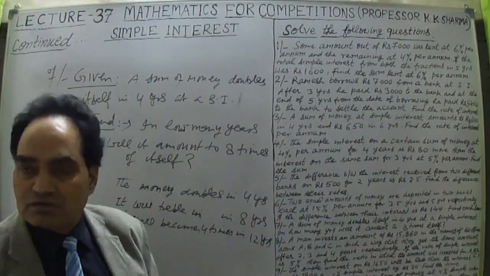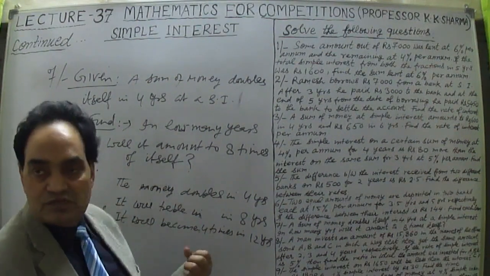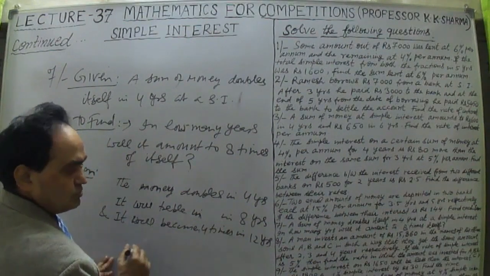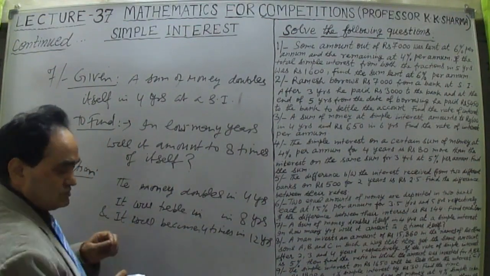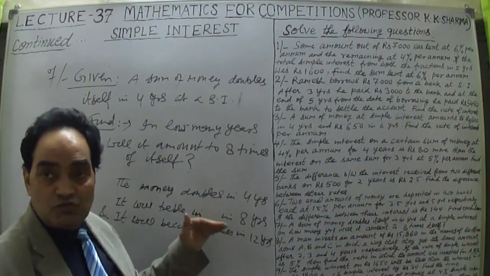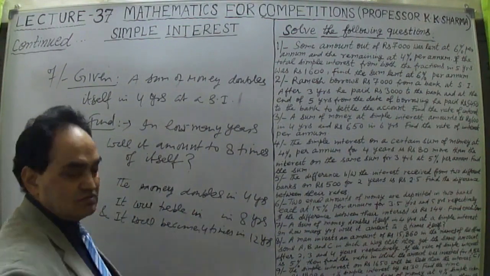When it becomes 8 times, it means 8 minus 1P is 7 times. So it becomes 7 times in, 7 into 4 is 28. Because when it becomes 8 times, in 4 years it doubles itself. 4 is the difference.